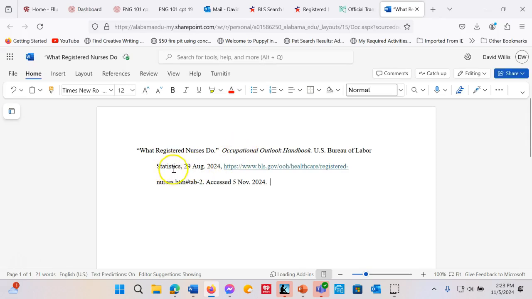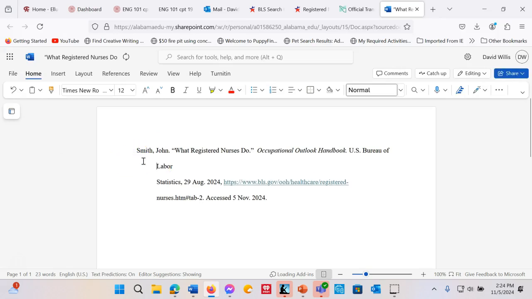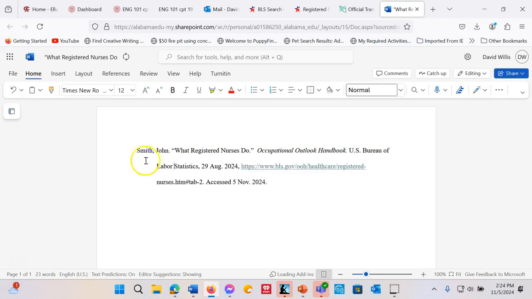So if it's, for example, Britannica, as we saw on the documentation exercise, we don't include the sponsor because the name of the sponsor is the same as the website. Now, if we had an author to this, it's going to screw up our formatting a little bit, but we would have the author in front of it, okay?